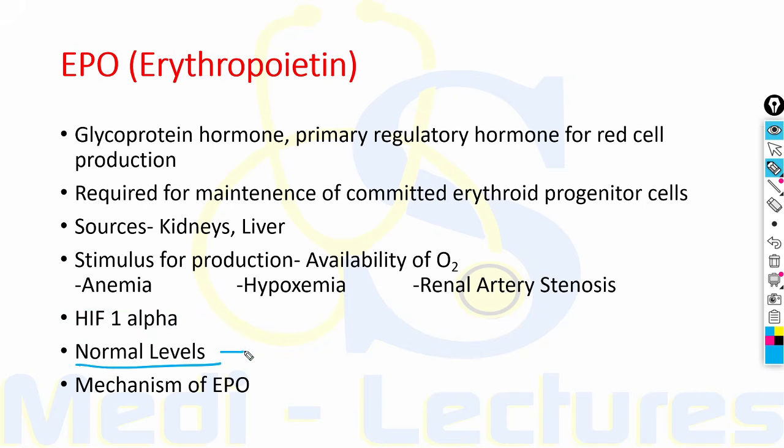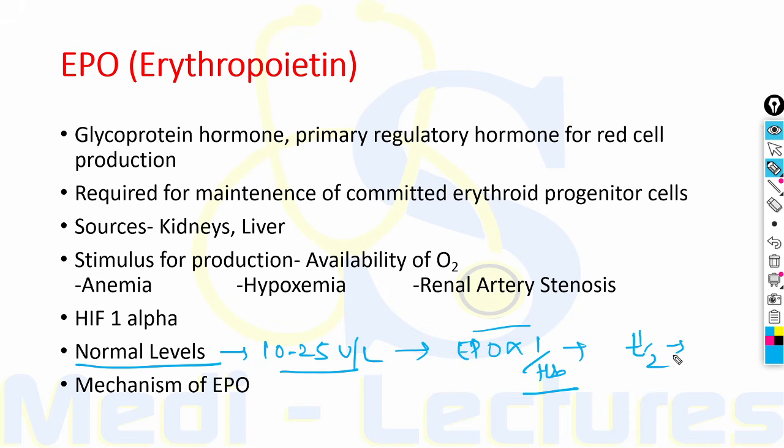Now, what are the normal levels of the erythropoietin hormone? These are 10 to 25 units per liter. It is important to note that EPO levels are inversely proportional to hemoglobin levels, because hemoglobin levels are proportional to the oxygen delivery. The half-life of erythropoietin is 6 to 9 hours.